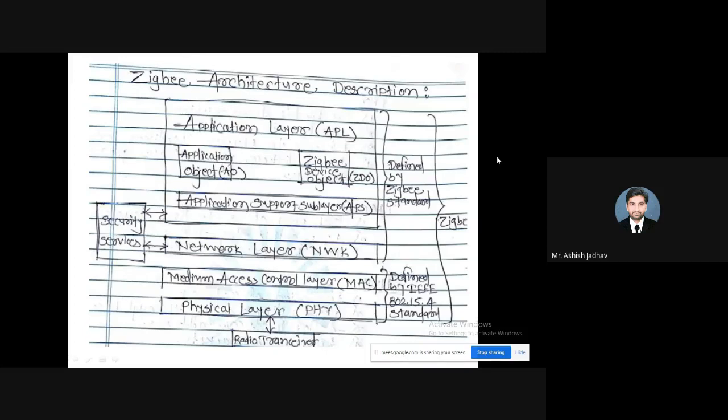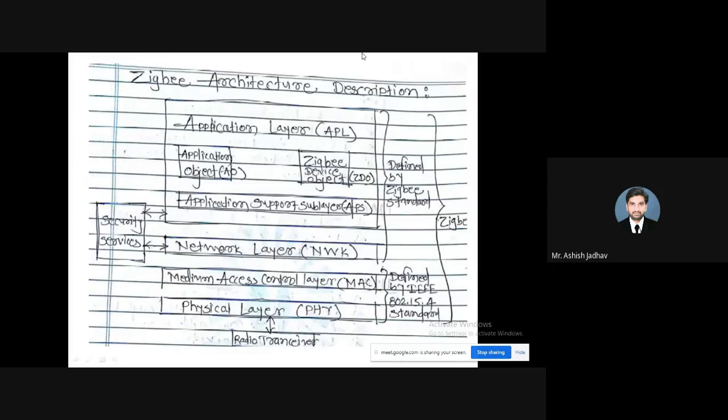So after that, we have the application layer, APL. This APL is divided into different sublayers, which are APS, AO, and ZDO. Let's start from APS. APS stands for application support sublayer. APS is nothing but the application support sublayer. I hope you are able to see that. Is it visible? It's in the application layer. Here it is.